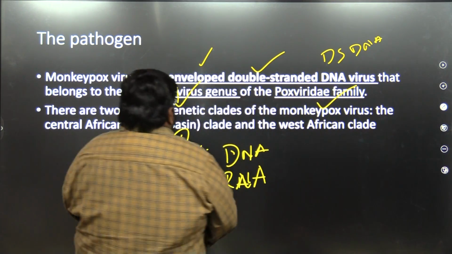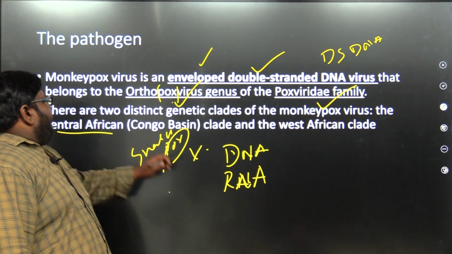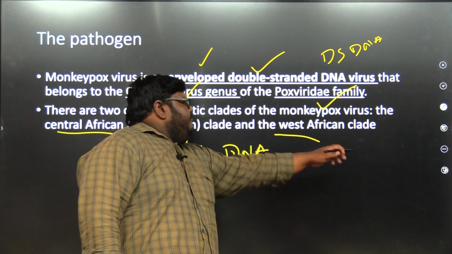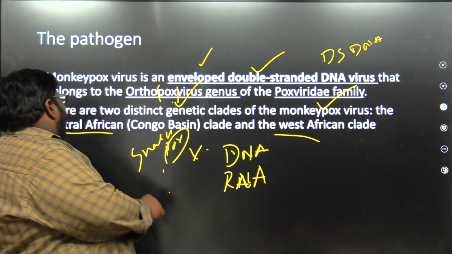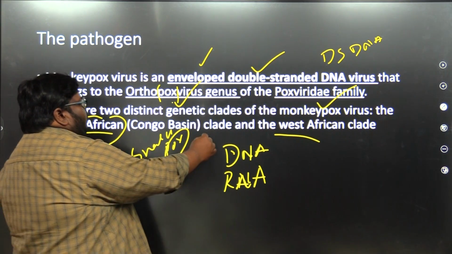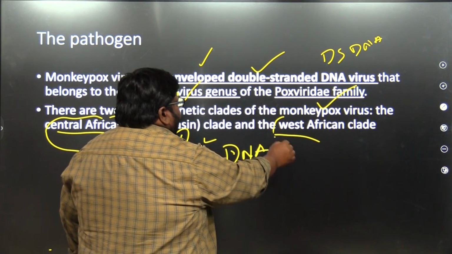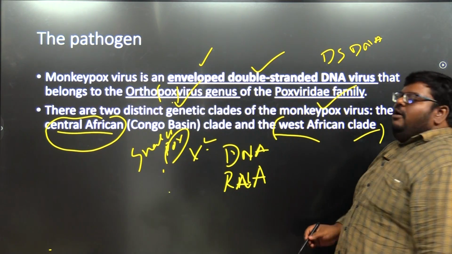There are two distinct clades of the monkeypox virus: the Central African, Congo Basin, and the West African. As I said, it started from African countries. So first, there is the Central African clade, a group of organisms, and the West African clade, a group. A clade could be called a group of organisms.